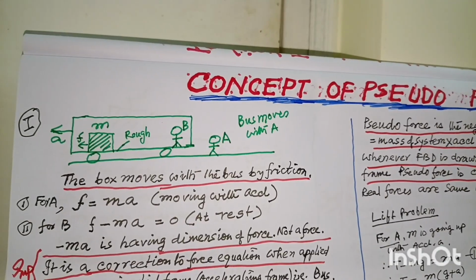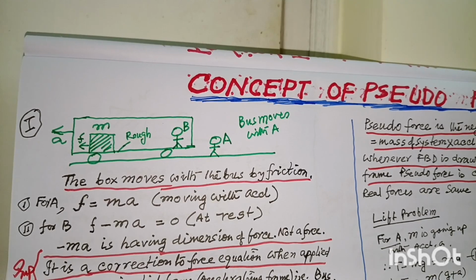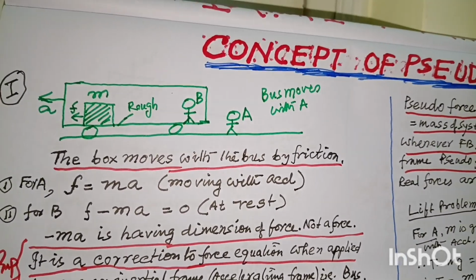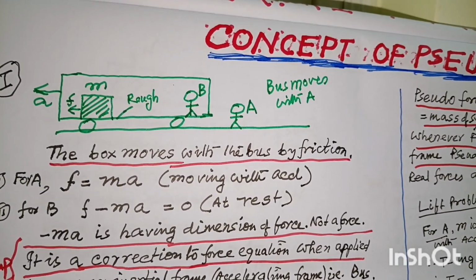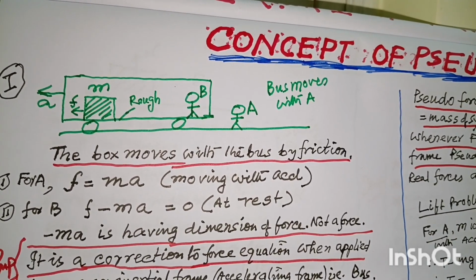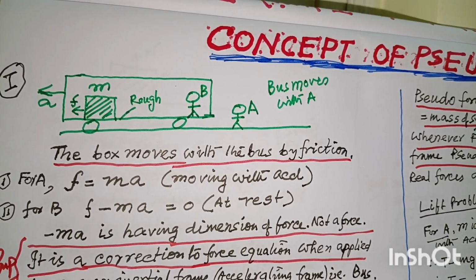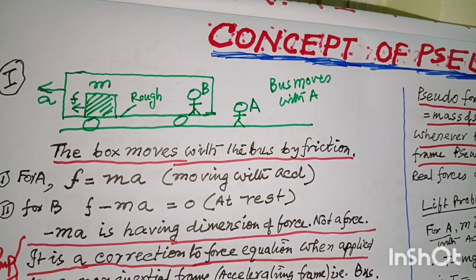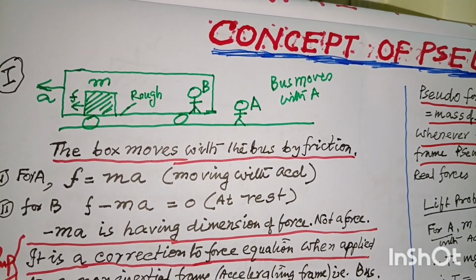So let me start with an example. Suppose there is a bus. You see the green diagram. There is a bus in which a man B is standing and another man A is standing on the road.